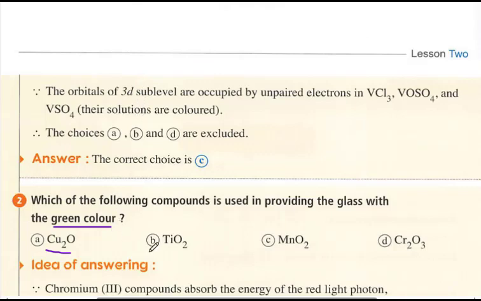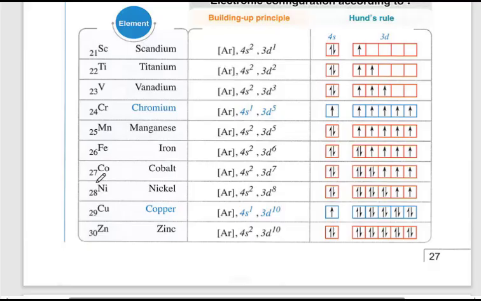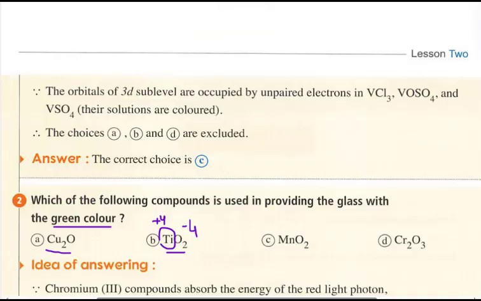Titanium dioxide: each oxygen ion here is charged with negative 2, multiplied by 2 oxygen ions, so it is negative 4. So here titanium is positive 4. Positive 4 means it loses the 2 electrons of the 4s and the 2 electrons of the 3d. Look at this: titanium has 2 electrons in the 4s and 2 electrons in the 3d, so positive 4 means losing all electrons. It is colorless.